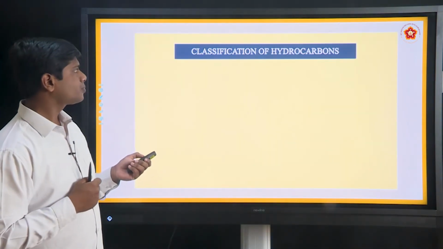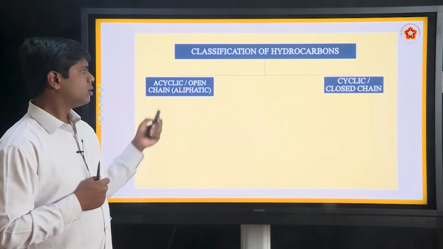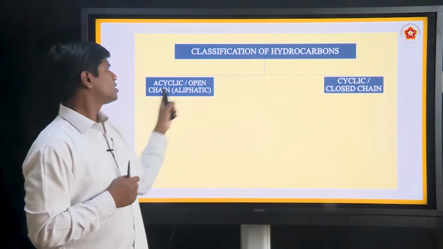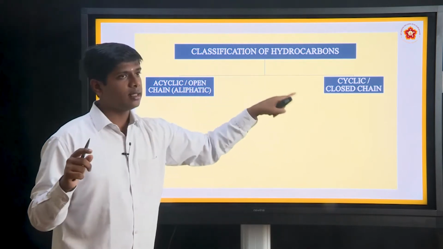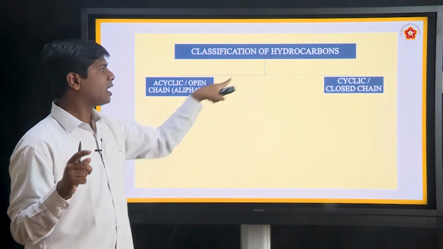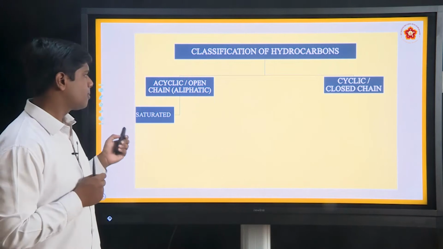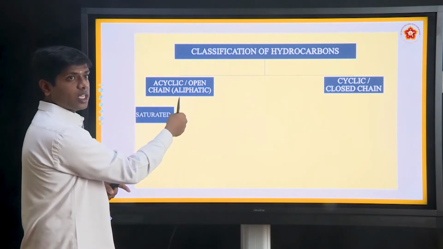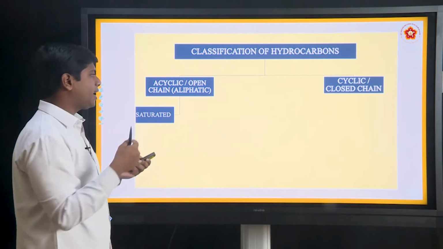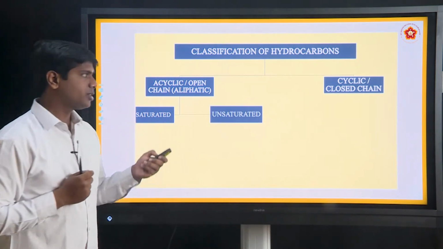Next, classification of hydrocarbons. I said there are two types: open chain and closed chain, also known as aliphatic or aromatic compounds. Again here, aliphatic compounds are classified into two types, saturated and unsaturated compounds.